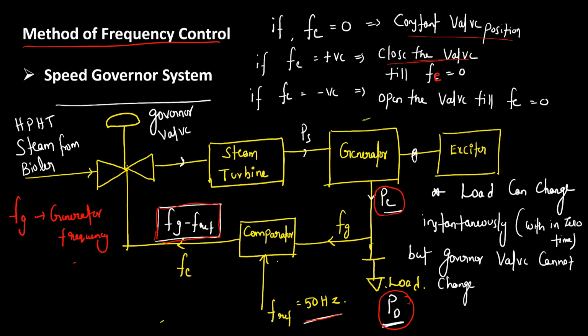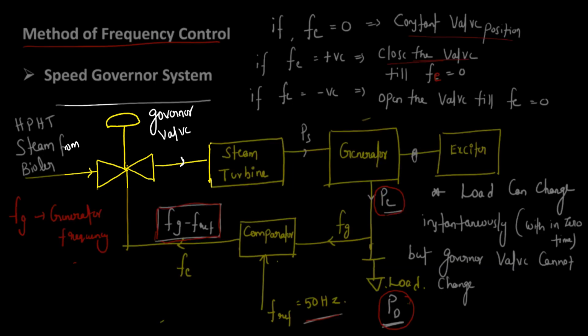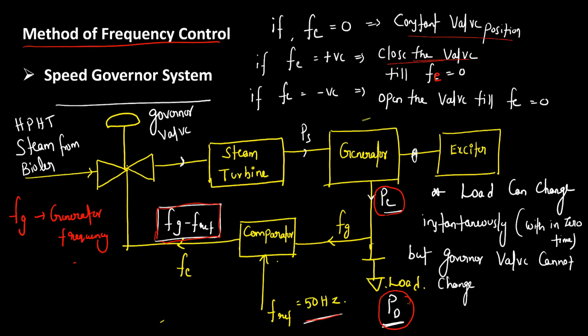However precise your actuating system may be, there will be some time lag in changing from one position to the other. But load can change within zero time. To change the governor valve, there is some time lag. The time lag of the governor system is given by tau d, which will usually be in the range of 0.2 to 1 second.